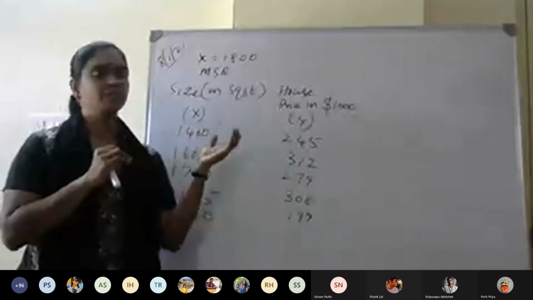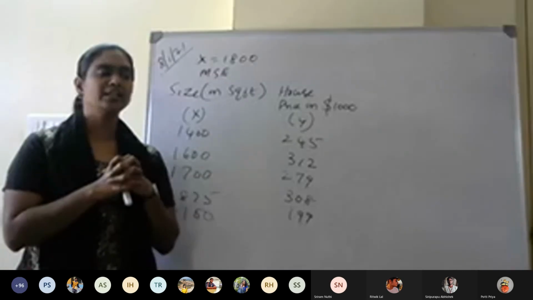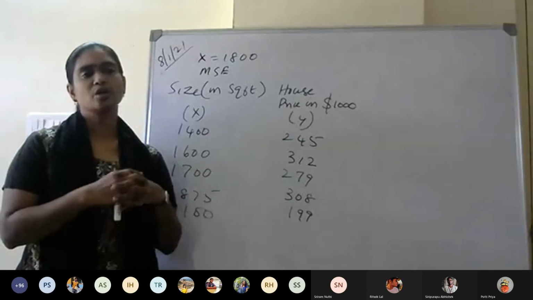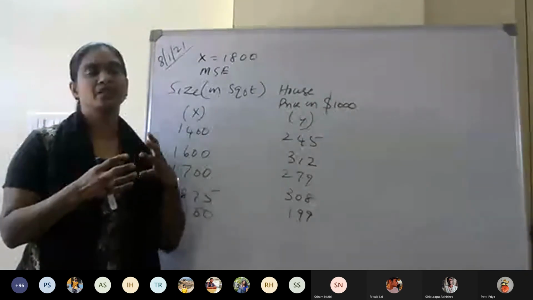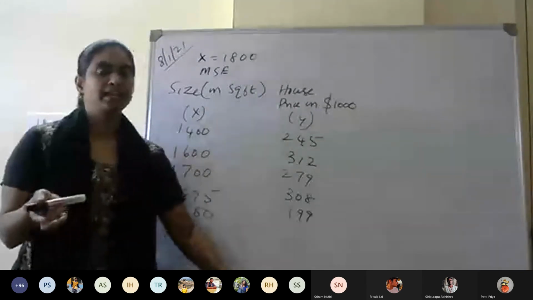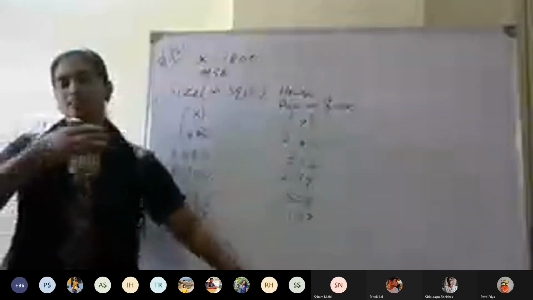We have predicted one line, but through a set of points there could be multiple lines, isn't it? So is the model that we made the best fit?